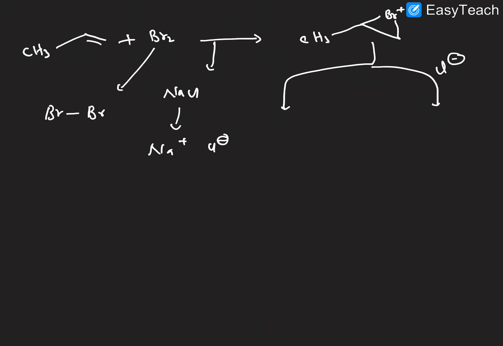Already we know that bromine has two bromines, with a partially negative charge and a partially positive charge. This partially positive charge attacks here, and only then the bromonium ion forms. Attack is possible here, and attack is possible here. This is the bromonium ion, and now it is attacking here. So this opens.